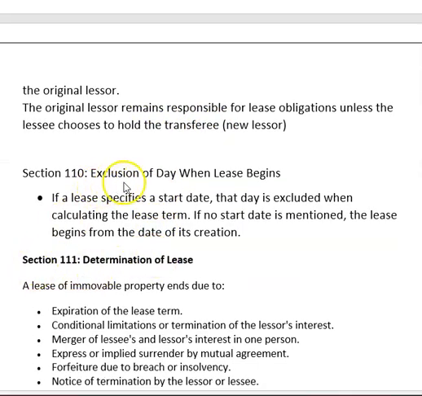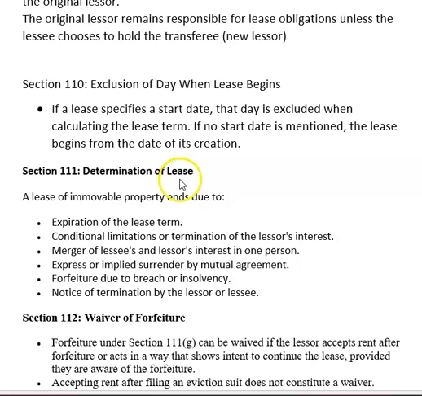Section 110. Exclusion of day when lease began. If a lease specifies a start date, that day is excluded when calculating the lease term. If no start date is mentioned, the lease begins from the date of creation of the document, the registered document.